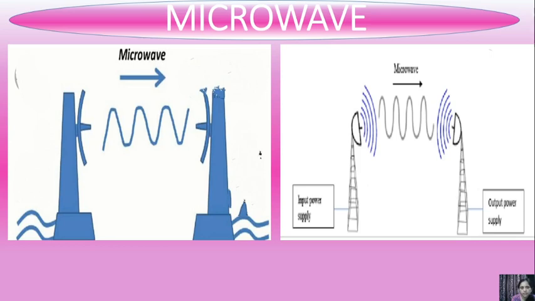In the first image, on the left side, you can see microwaves going from one parabolic antenna to another parabolic antenna. This shows how microwaves travel. In the second image, the same concept is given. So you can understand microwave.